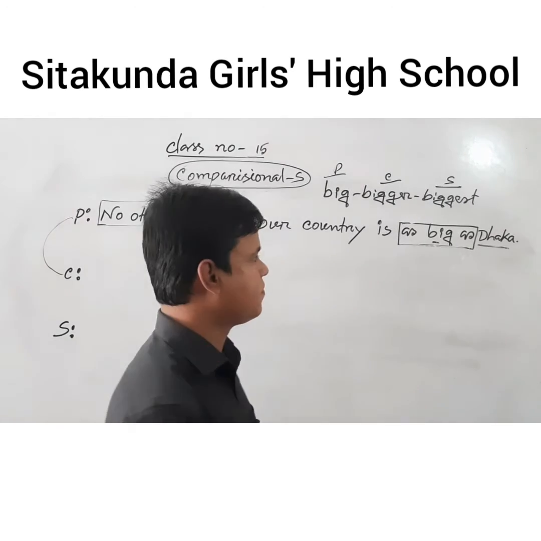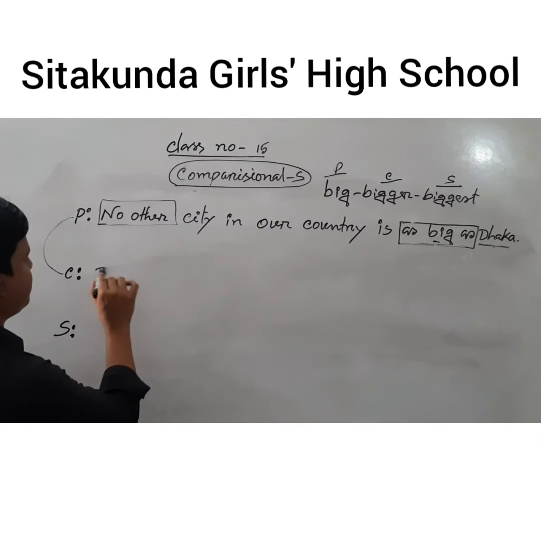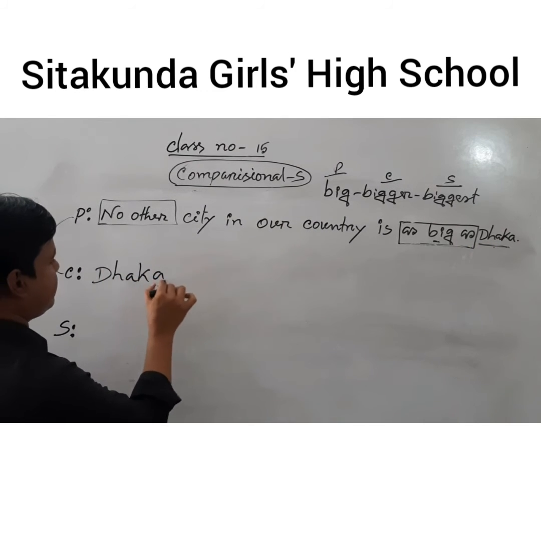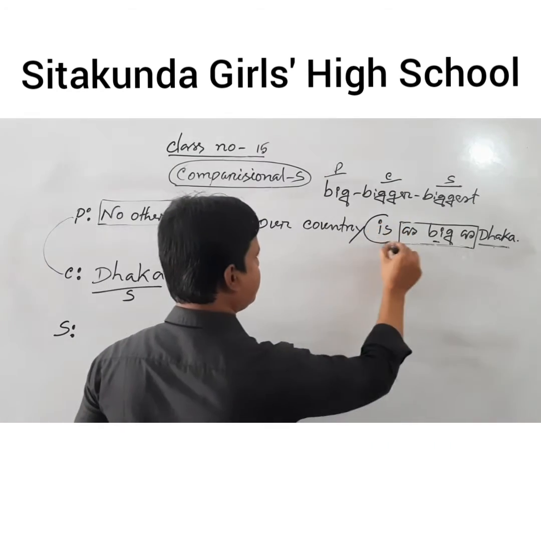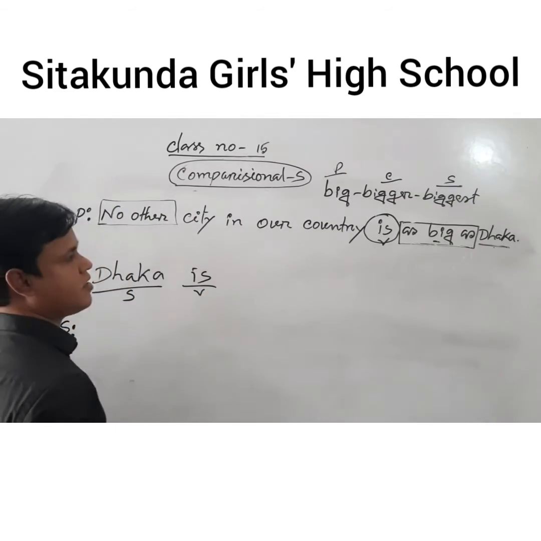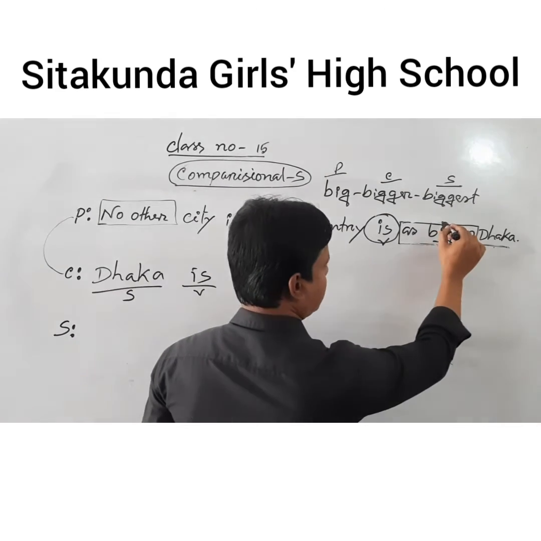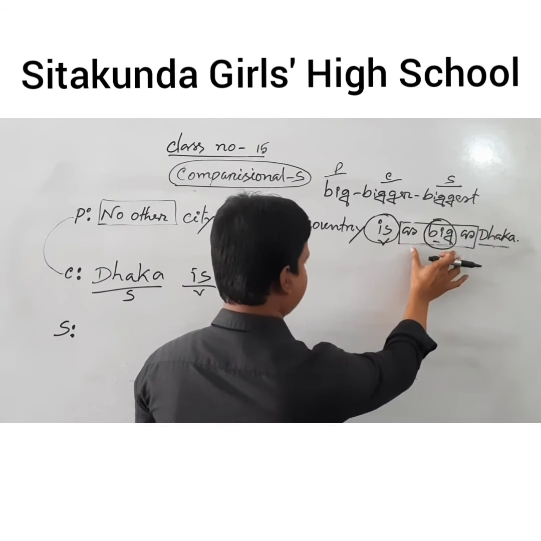The students, the word after as...as, we have to use first as the subject of the comparative sentence. After the subject, we have to use the verb. And then the third word is the adjective big from the positive.